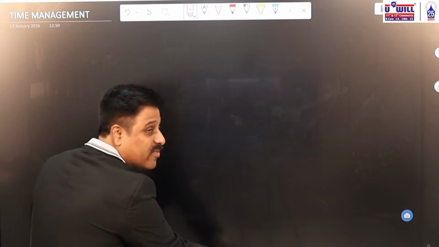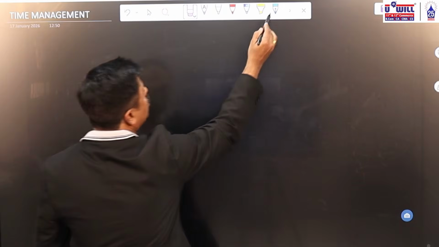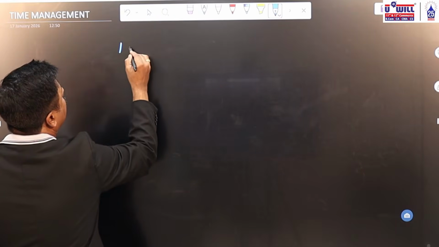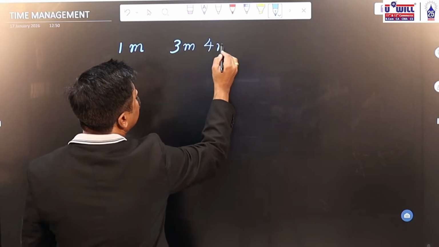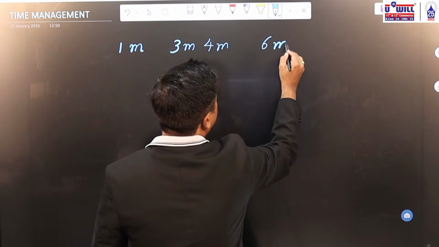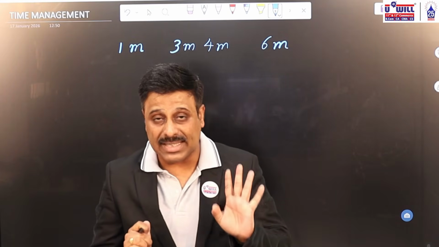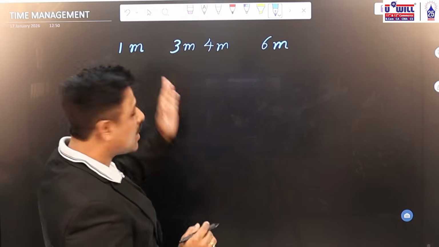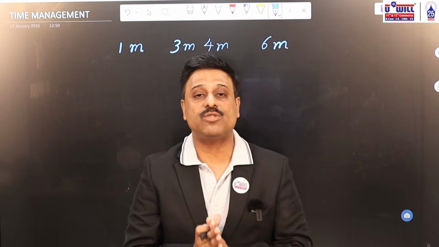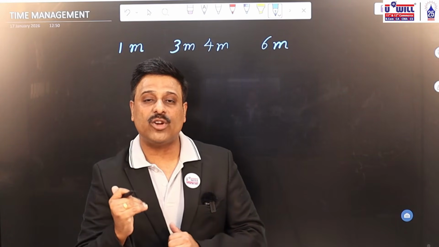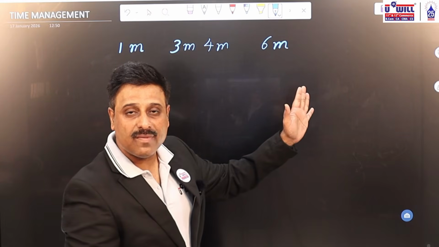See, what are the different kinds of questions you get in the accountancy paper in board exams? You have 1 marker questions, 3 marker questions, 4 marker questions, and 6 marker questions. So broadly your paper covers 3 types of questions, not 4. 3 marker and 4 marker questions differ by only 1 mark, so from a time management point of view, the time devoted to them will be almost equal. The third category is 6 marks.